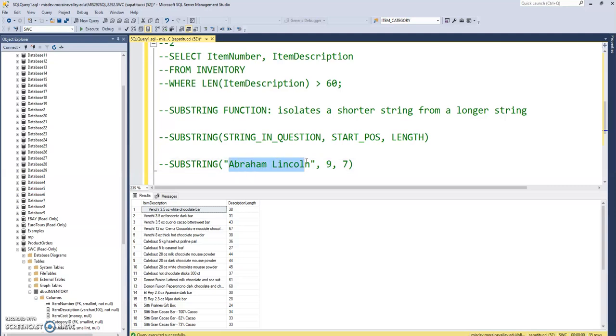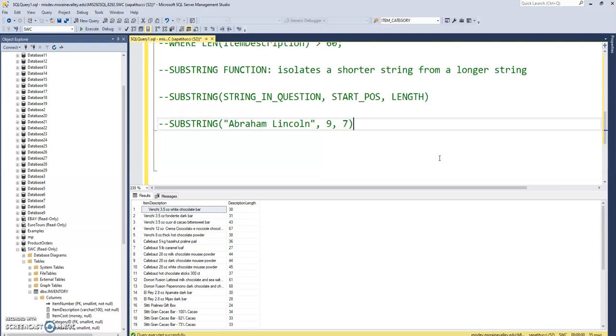Basically every string, it's called a string because it's a string of characters all strung together, right? Like beads on a necklace. And each character is numbered, okay? Starting at the beginning, this is number 1, the B is 2, R is 3, and so on. The L in Lincoln begins at character 9, and spaces do count. This is the 8th character. Even though we can't see it, it's there, and that's the 8th character. So we're starting the cut at position number 9, and then how many characters are we taking? 7 characters, because we want the full last name there. Okay, so pretty easy to use if you understand those 3 arguments.